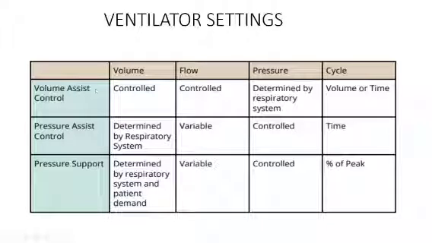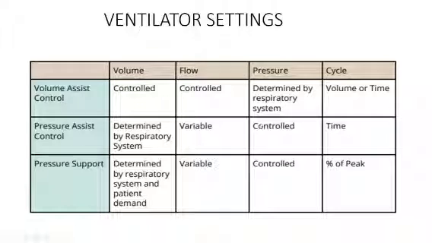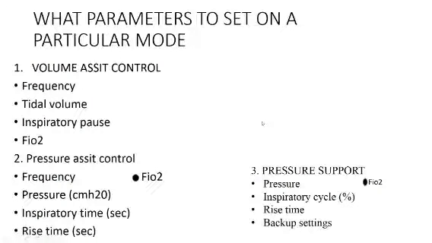As I've already explained, in volume control mode the cycling happens when my target has been achieved, and my target was volume. In pressure assist, my target was pressure and we set the inspiratory time. But the only difference now is the percentage of peak. It is a very important thing in the pressure support system. I'll talk about it in a while, but first, what will my ventilator show me to set?